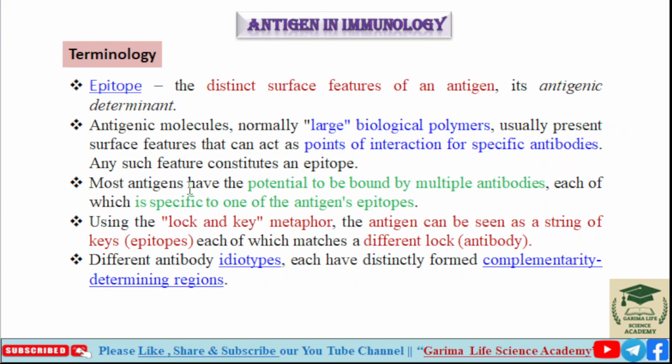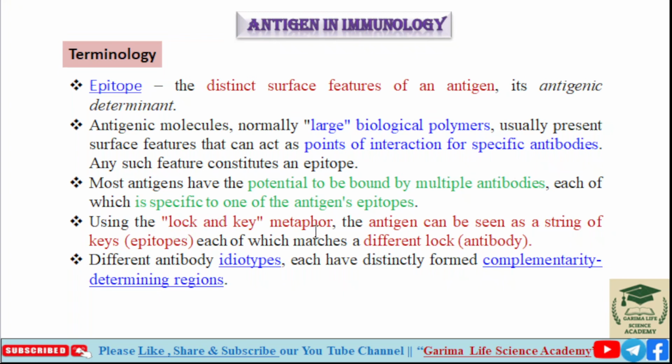Most antigens have the potential to be bound by multiple antibodies, each of which is specific to one of the antigen's epitopes. So an antigen can bind to multiple antibodies, but each antibody is specific to a particular epitope.